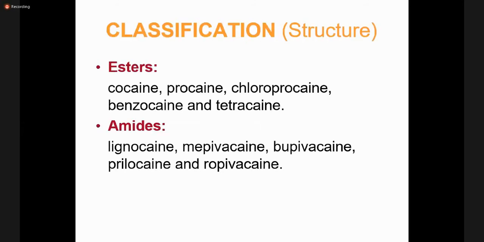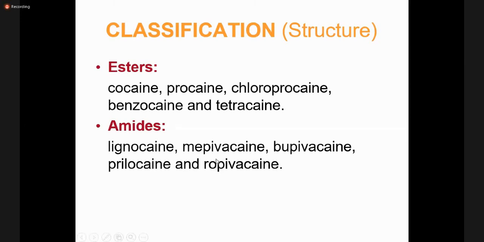Classification: there are two main classes of local anesthetics, and you must know the examples included in the ester group and the examples included in the amide group. So we have two major classes, esters and amides.